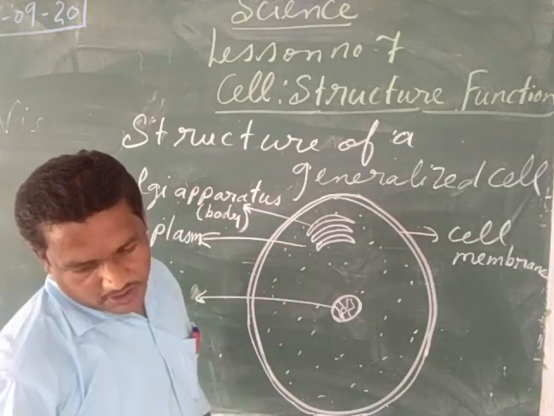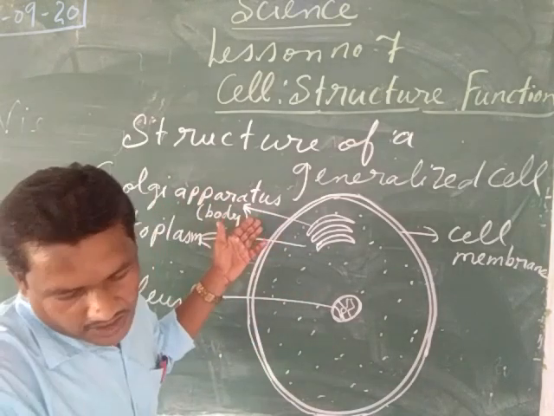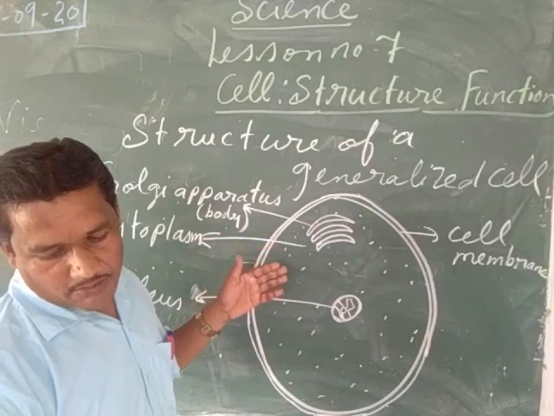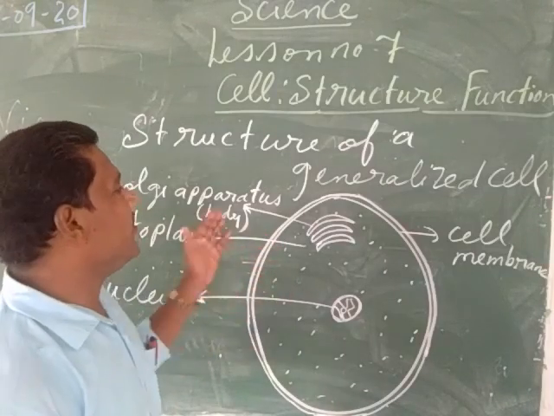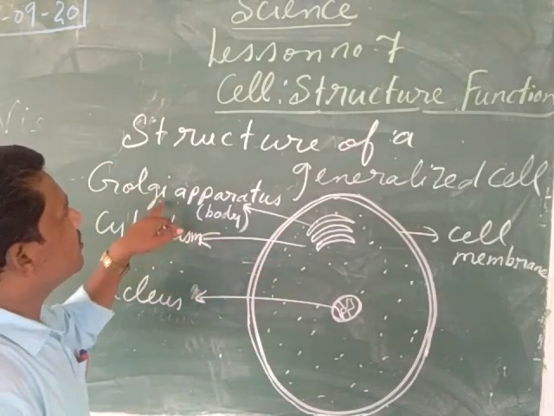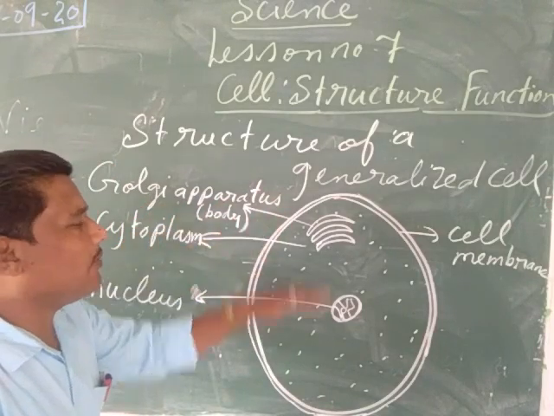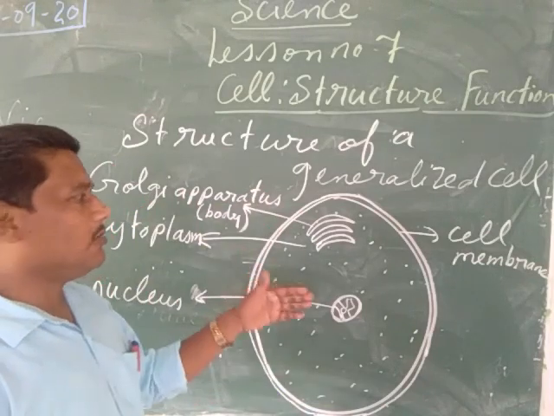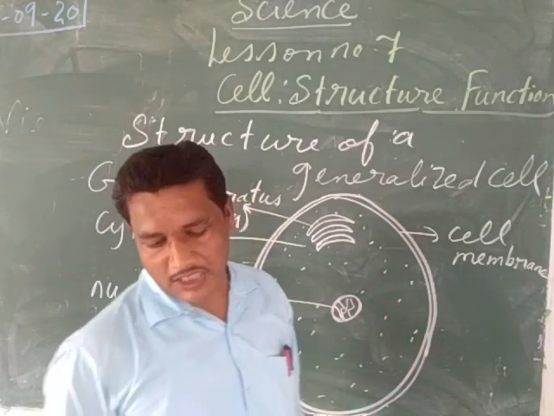My child, let us see the function of this Golgi body. It secretes chemical substances like enzymes, hormones and proteins that help in various functions inside the cell.